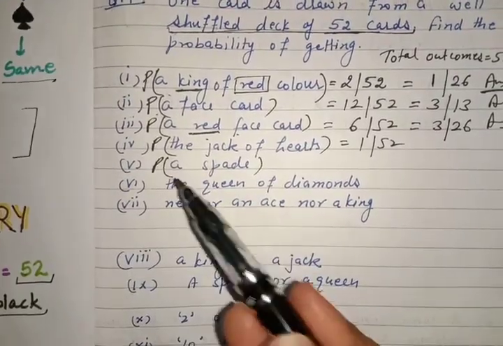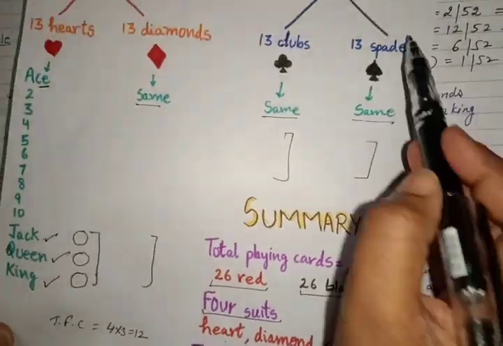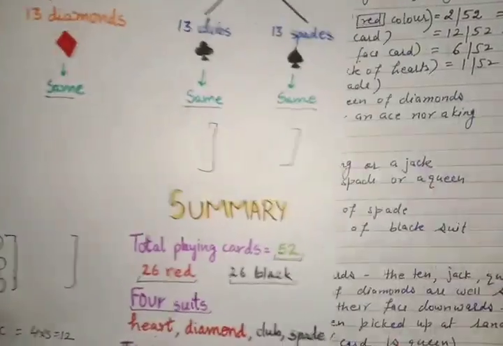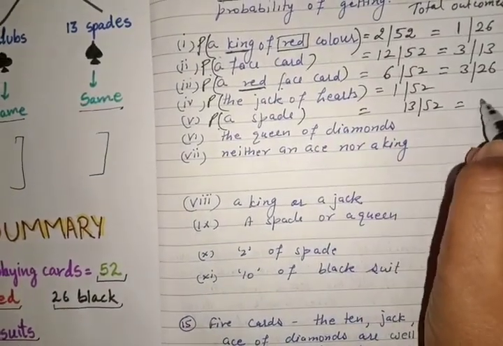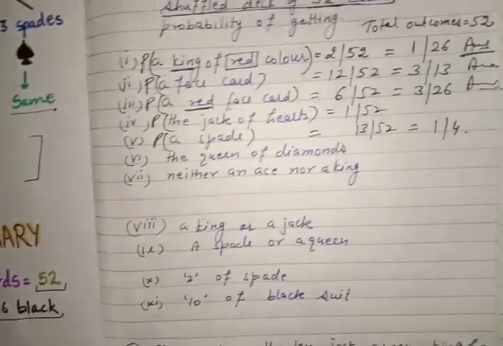flow chart. Probability of a spade. Spade. How many spades do we have? 13. So it is 13 over 52, which is equals to 1 by 4.